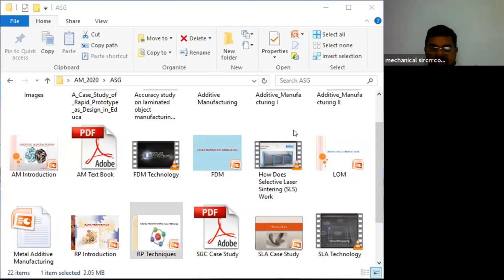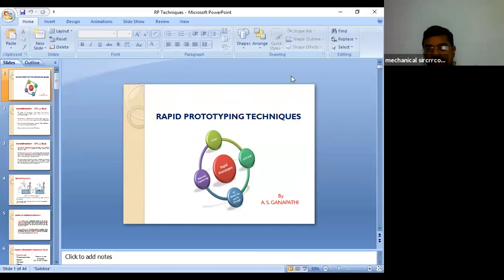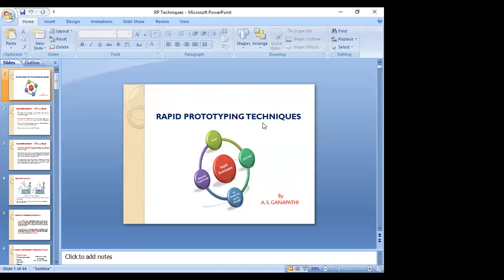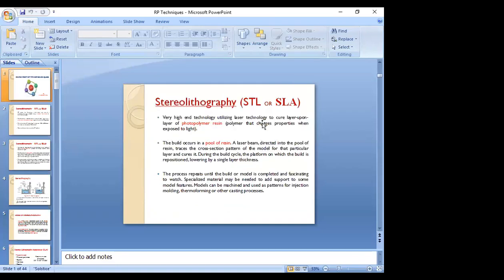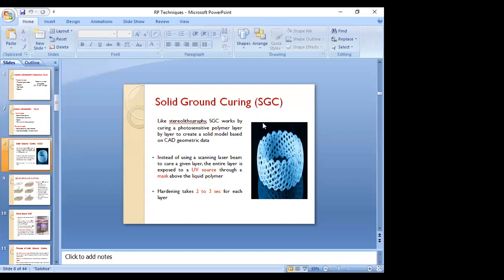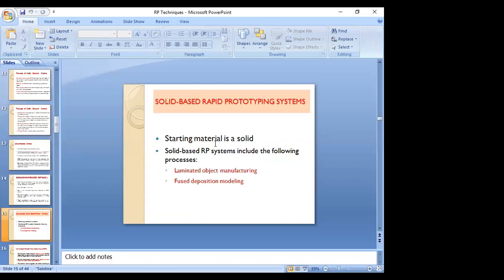See rapid prototyping techniques screen. Okay, sir, it has opened. The system may have some problems.